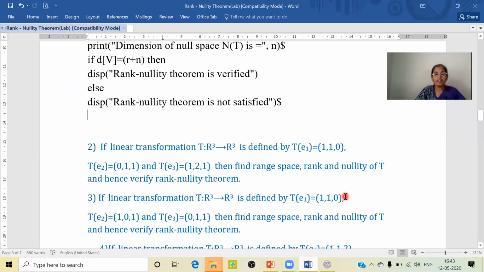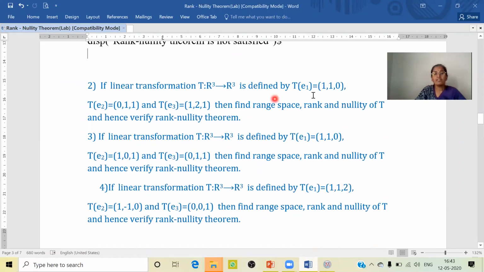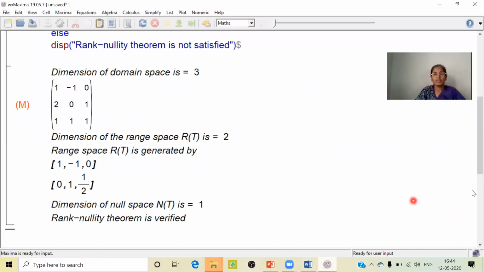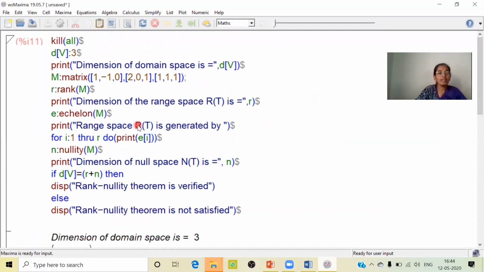And here there are some more examples wherein the images of the standard basis are given. So just change the matrix in the Maxima code and obtain the result. Let us see one by changing it. So in the second problem, we are given the 3 images to be 1, 1, 0.